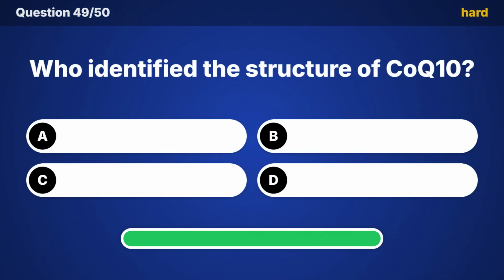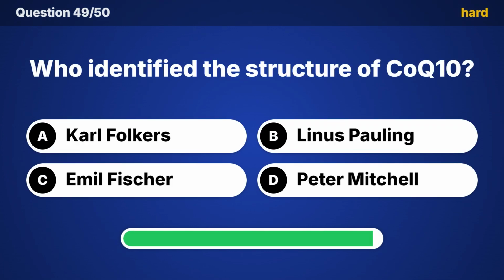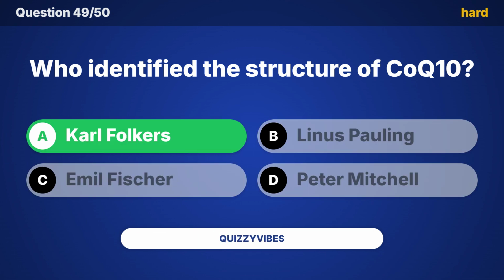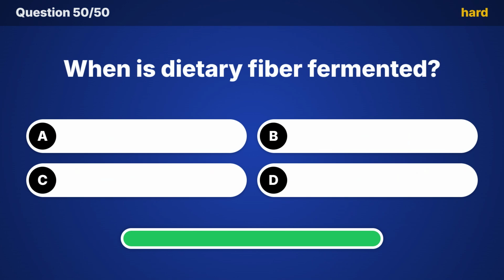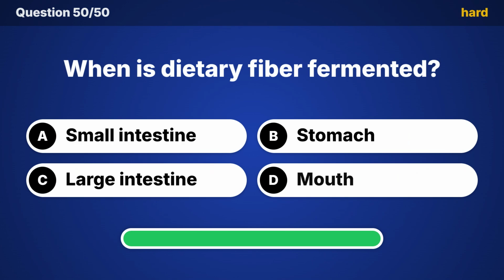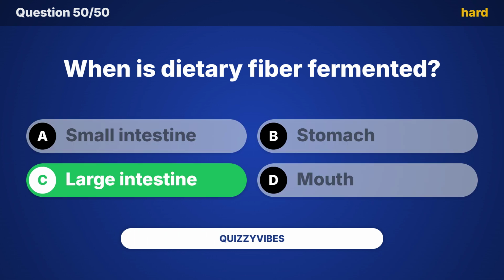Who identified the structure of CoQ10? And the answer is Carl Folkers. When is dietary fiber fermented? Here is the answer. Large intestine.